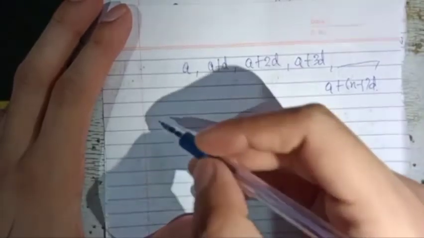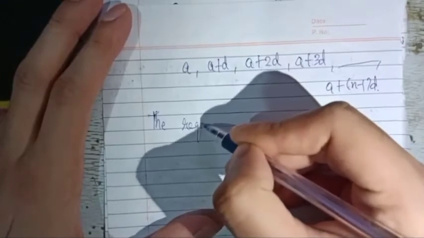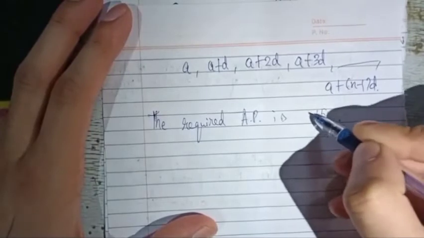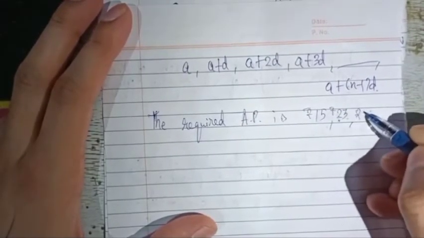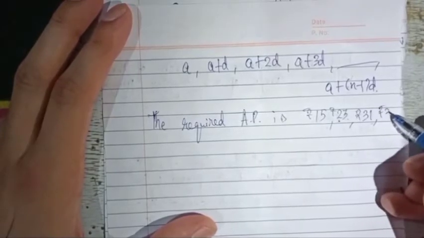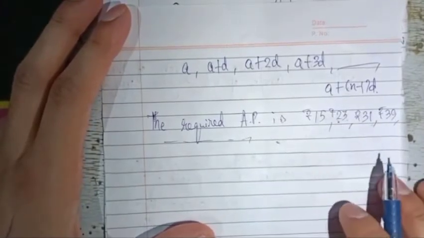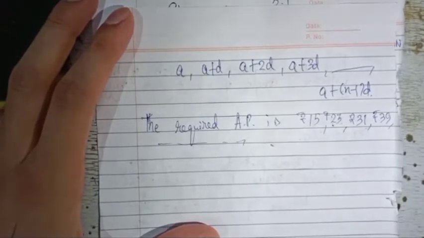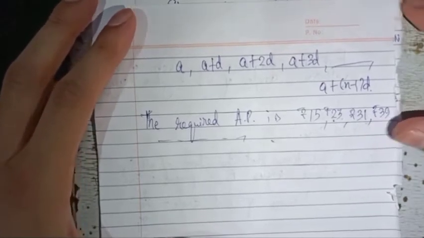So the arithmetic progression which we obtained is rupees 15, then rupees 23, then rupees 31, then rupees 39, and so on. It will be an infinite series, or it will depend on how many kilometers of distance are covered. So it will be the required arithmetic progression.